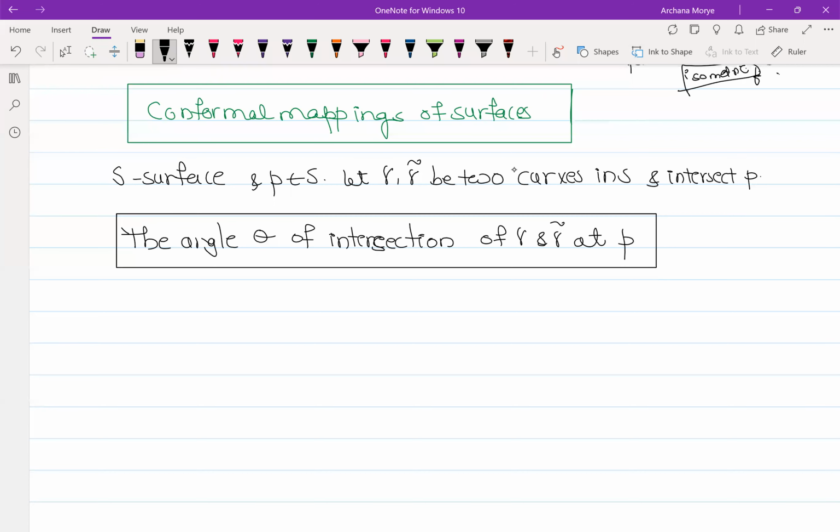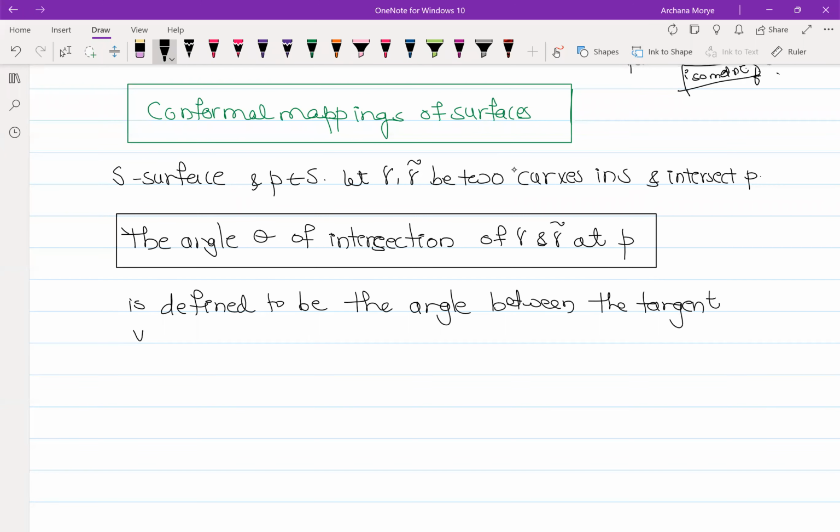This is defined to be the angle between the tangent vectors, gamma dot of t naught and gamma tilde dot of t naught.